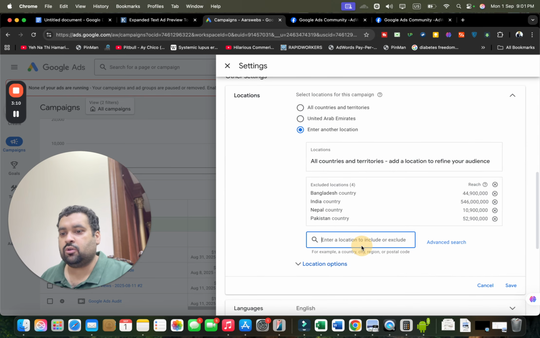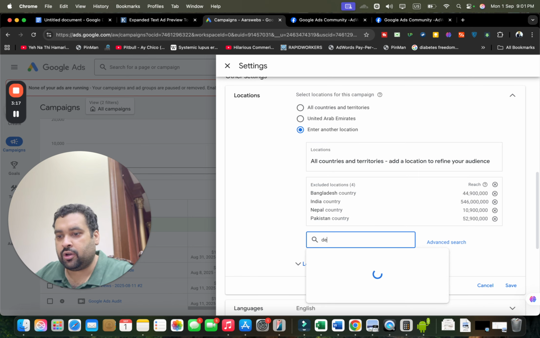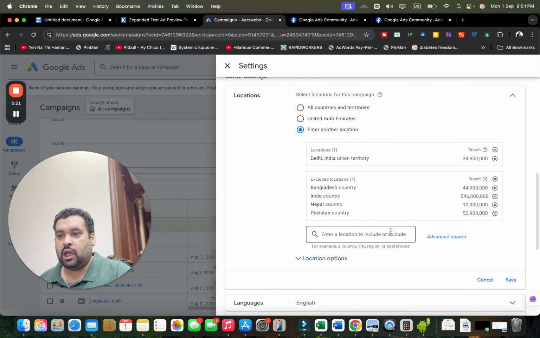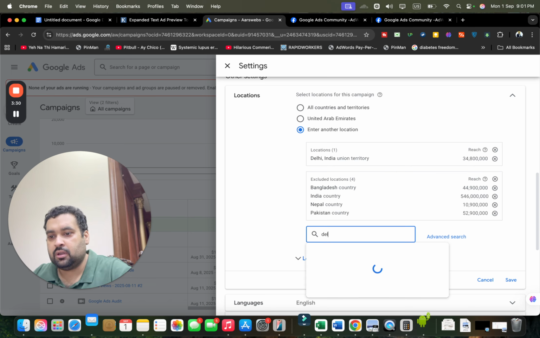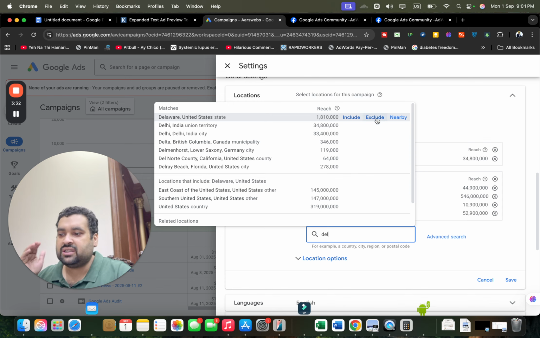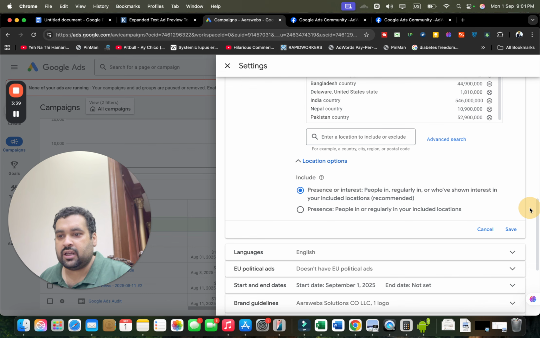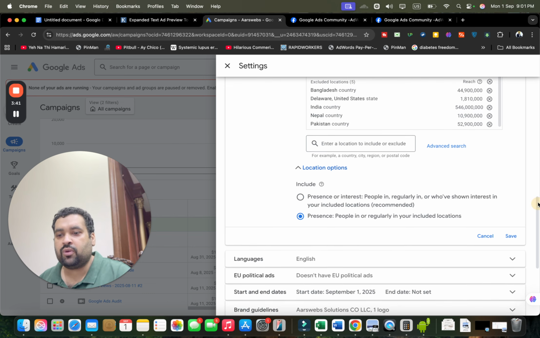For instance, let's say I've excluded India, but I want to target Delhi, I can simply include it. Now what will happen is that my ad will not be shown in the whole of India except Delhi. But if I wanted to exclude Delhi, I can simply exclude it. Once I exclude it, this means my ad will not be shown over here. After this, I can move and select the presence over here. This is a very fine approach.